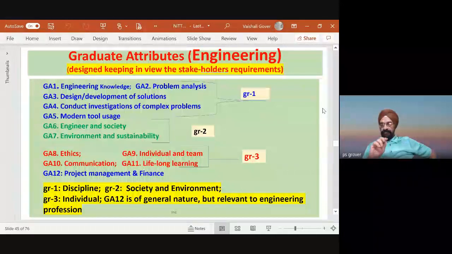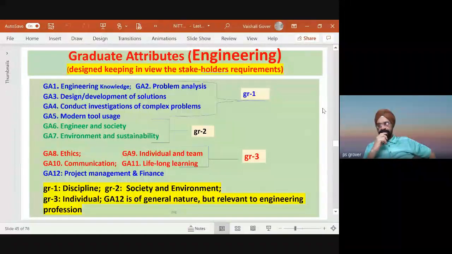Please see here, the first 5 are the discipline, the engineering discipline. Now another thing I want you to keep in mind: remove engineering knowledge and put the word pharmacy. Remove the engineering knowledge word and put management knowledge, management discipline knowledge. Don't you think these first 5 concern the discipline? It could be any discipline. Since NBA has specified, that's why they are using engineering.